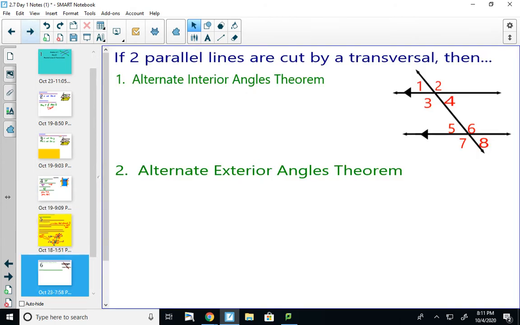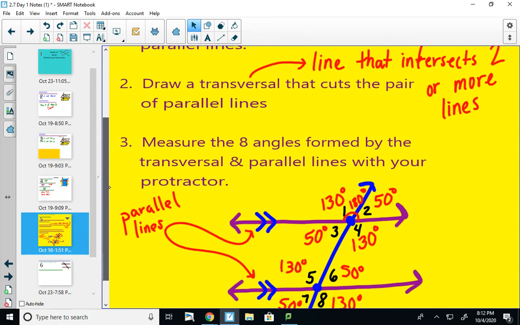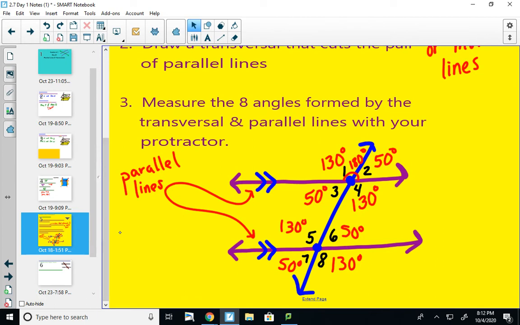If you're not taking notes already, I'm going to have you take out a notebook. You might want to just pause the video right here and do these 3 steps on your own. So you're going to use your protractor to draw a pair of parallel lines, then draw a transversal, so a line that intersects those 2 lines, and then you should have 8 angles created. Go ahead and measure those 8 angles.